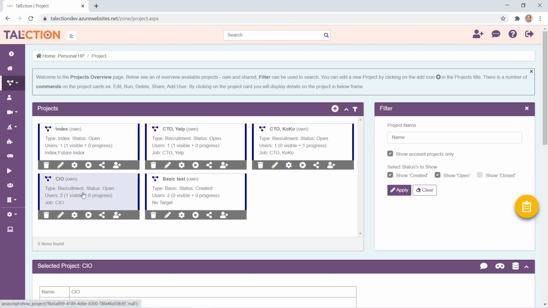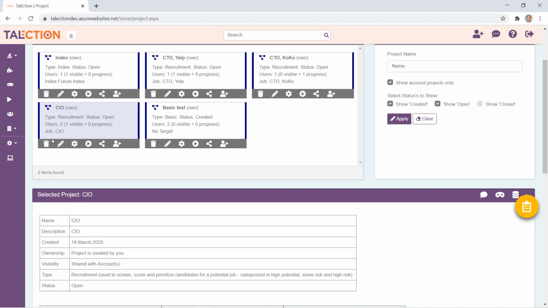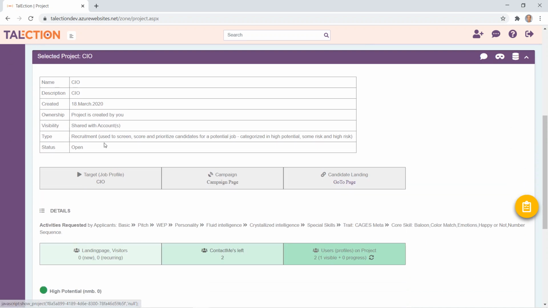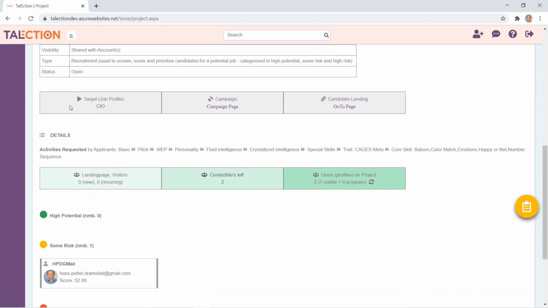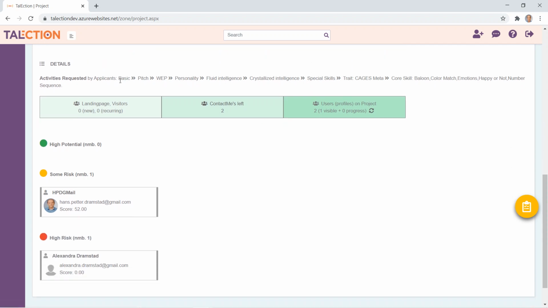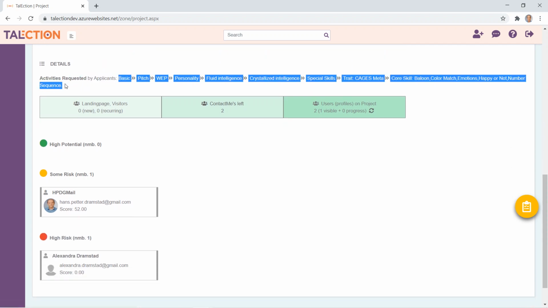This is a recruitment project where you have 2 users that have applied for this job. You scroll down, you see some details. You have the link to the job profile, to the campaign page, and also to the landing page for the candidate. All these are automatically created based on the initial wizard. Here you have an overview of all the activities that, for this given project, the candidates are asked to do.